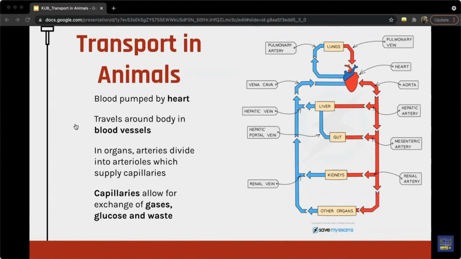When blood enters an organ, the arteries divide into smaller branches called arterioles, which supply the capillaries. And in the capillaries, the blood moves much more slowly, which allows for the exchange of oxygen and glucose, carbon dioxide, and other wastes.